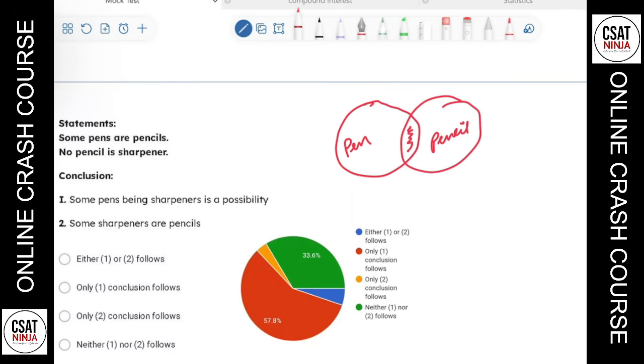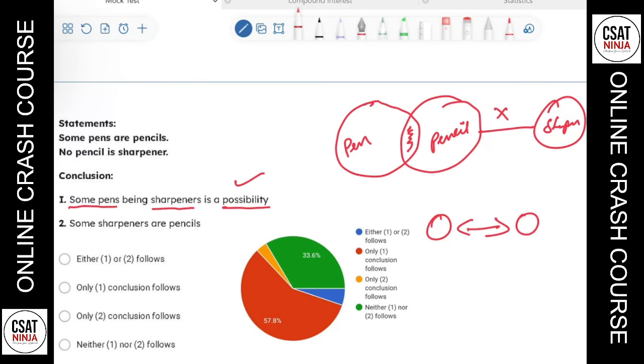No pencil is sharpener. That means there is no relation between pencil and sharpener. That's one thing we have. So let's look at the conclusion. The conclusion here is some pens being sharpener is a possibility. So in this question, we have a possibility. So remember one thing, when there is possibility, if there is no direct relation between two terms, and if possibility is used, that means that option will follow.